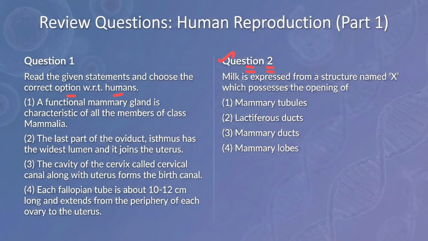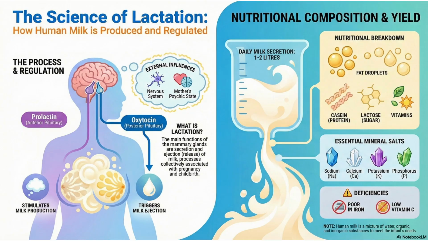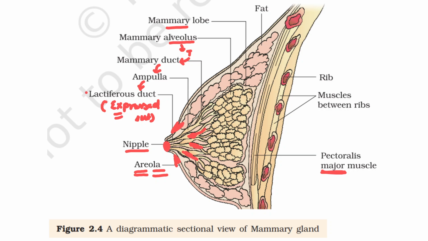So one by one you go through this question. Expressed அப்படின்னு கேட்கும்போது it is milk is expressed from a structure. expressed அப்படின்னு சொன்னாலே that is going to be lactiferous duct.